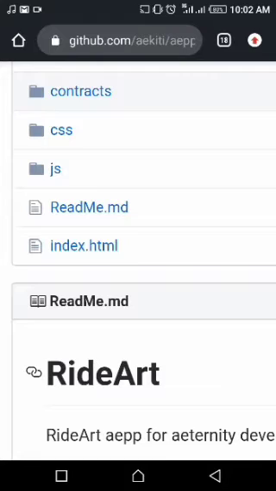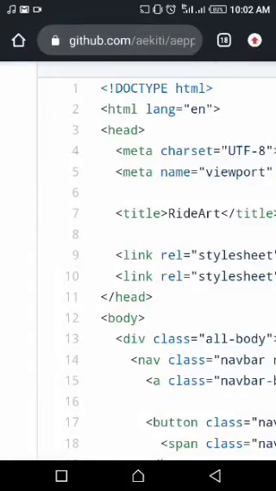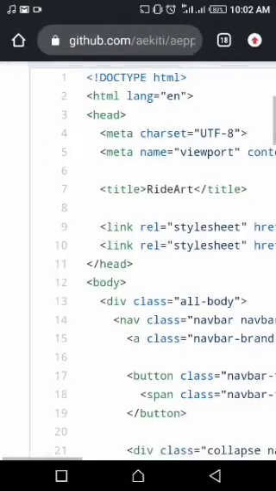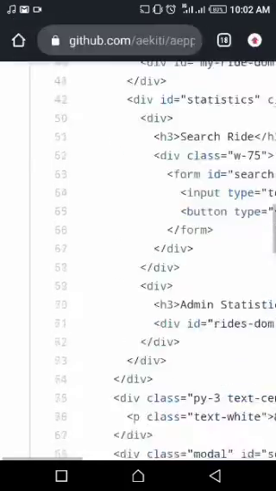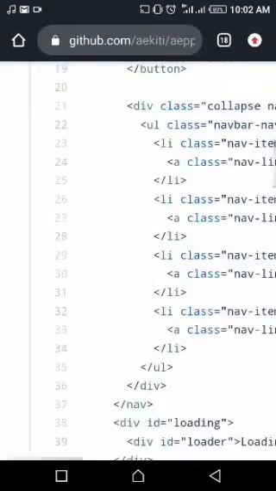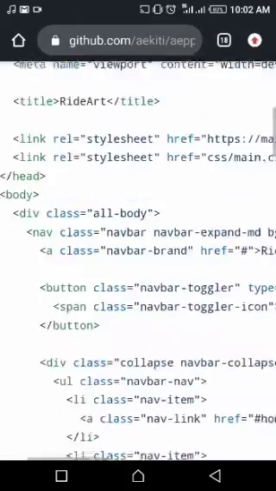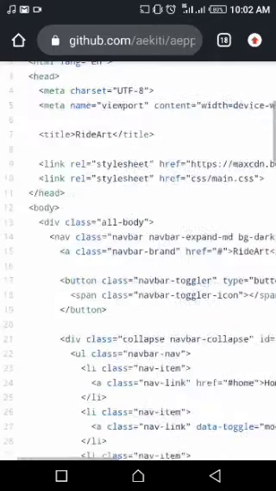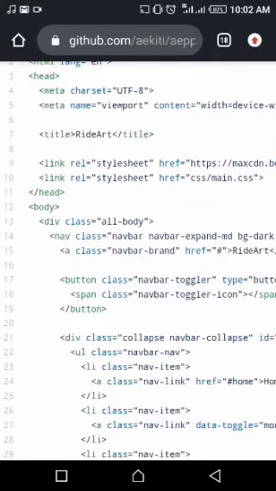And let me go to my UI, that's HTML. So the HTML, I'll just keep it short. I used Bootstrap for my HTML, and this is a link that connects it with my HTML CSS.